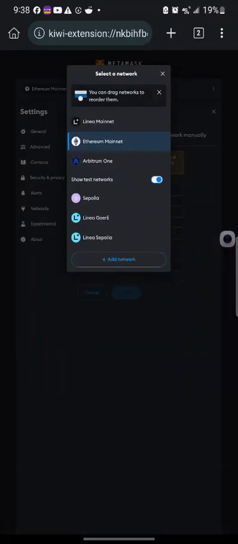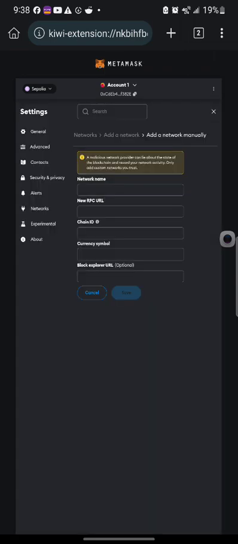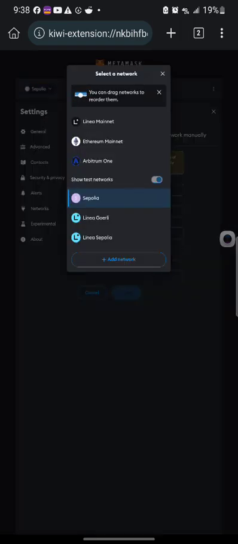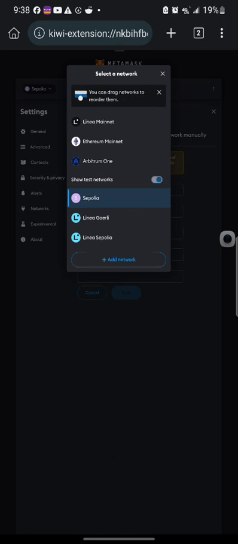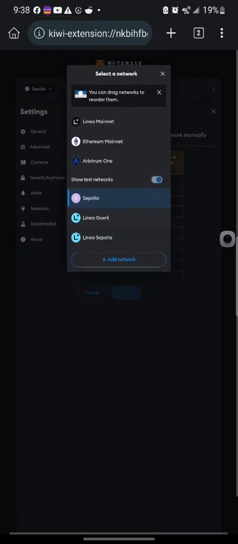So now if I want to change from this mainnet to Sepolia, I'll just click here, and this is Sepolia. If I want to change to linear Goli, I click on it, you see this is linear Goli. If I want to cancel, is where I'll cancel here. So I cancel, then I click on this place again. Then I can decide to choose any network I want depending on what I want to do.